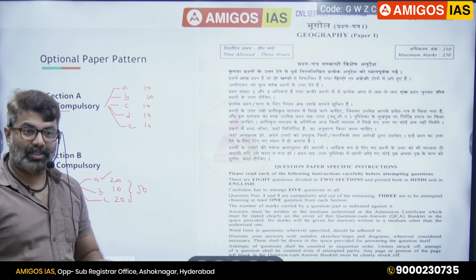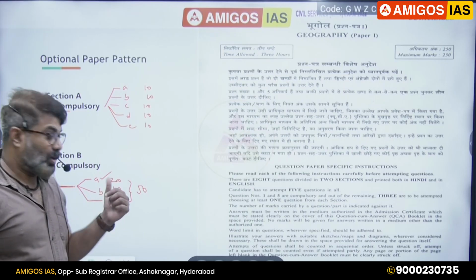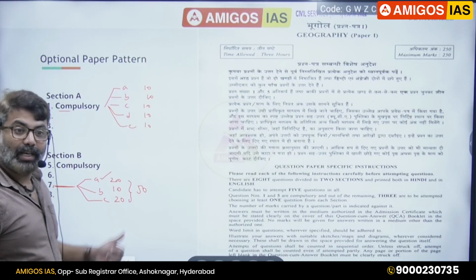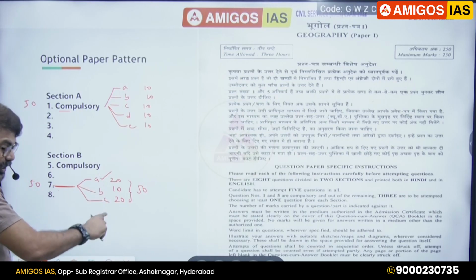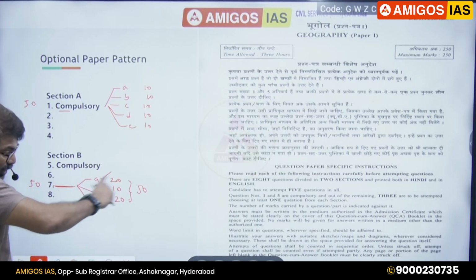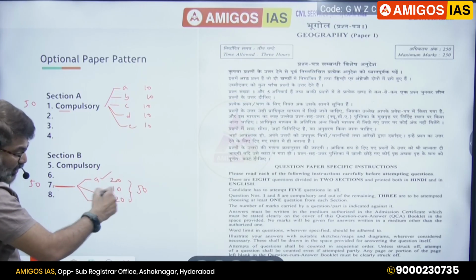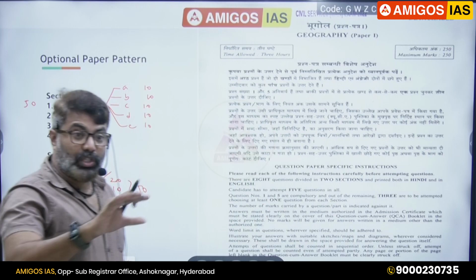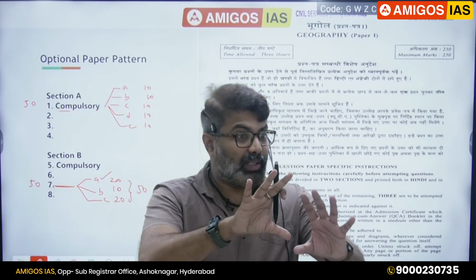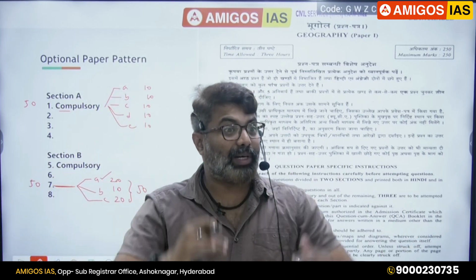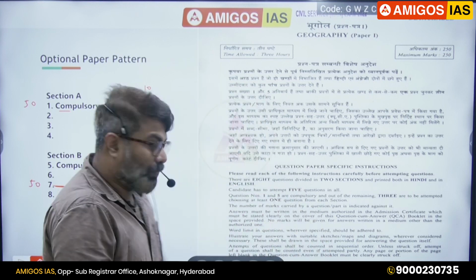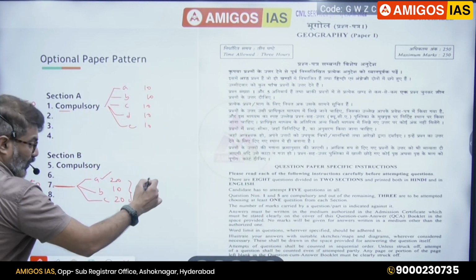Whose loss? Your loss. Students should know this. They should not do this mistake. If they are attempting one question, they should complete all of it. That means you have to read the question A, B, C first. Once you are convinced, okay, I know all the answers, then you should attempt that question. If you don't know, you should not attempt this at all.